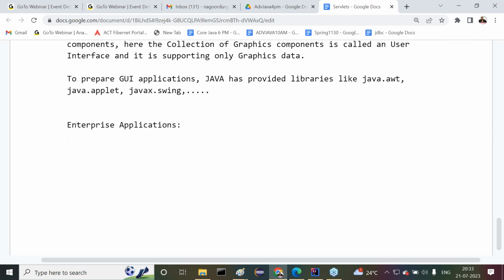Or else we can understand distributed application. What is the meaning of distributed application? Now I will give you a definition, so try to understand it. Enterprise application or distributed application, both are the same in this context, but later on I will go into some differentiations.